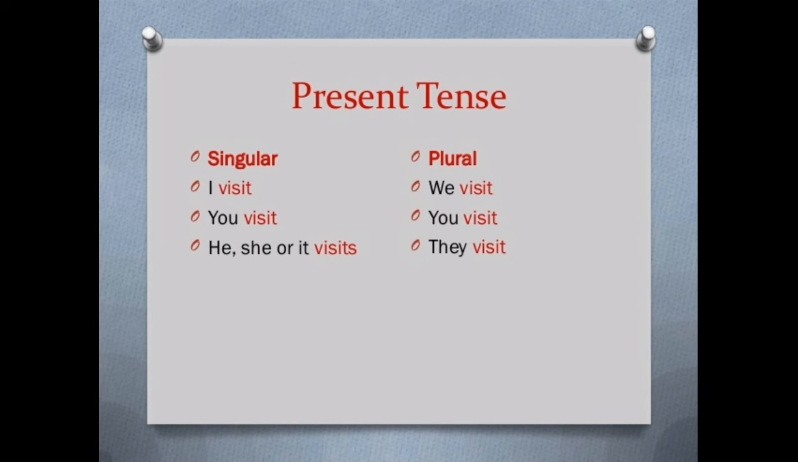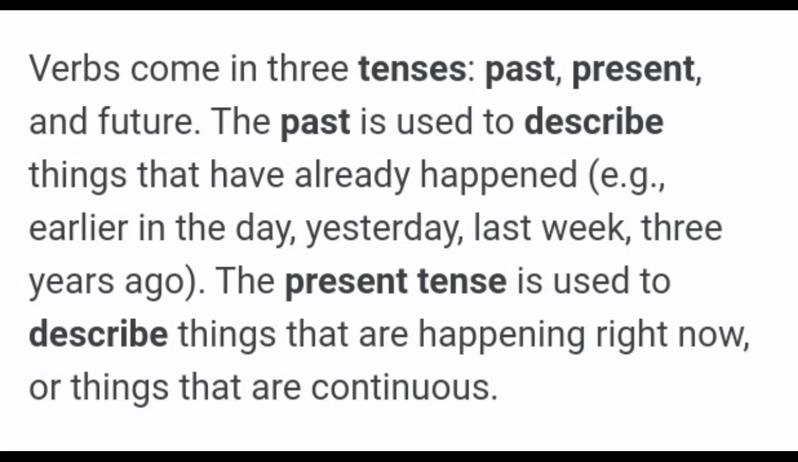Now if we see present tense in singular and plural form: I visit, we visit, you visit, and in the plural also it will become you visit. He, she or it visits. Then it will be changed in the plural form with the word they, that we are talking about so many people. We have come to know that verbs come in three tenses: past, present and future.